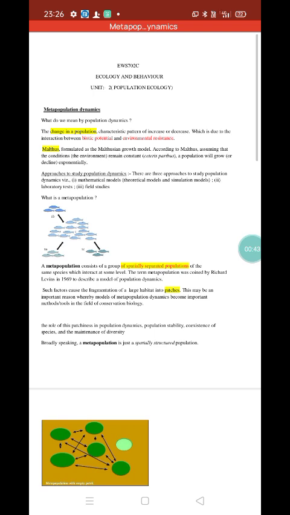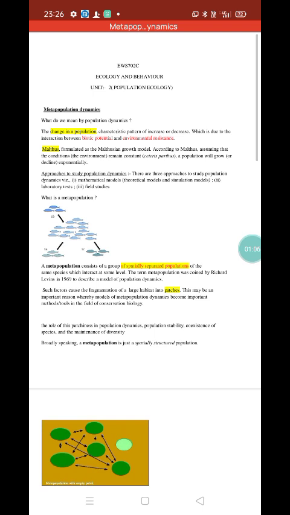And environmental resistance means the growth rate being hindered because of certain predation or some accident because of which the organisms die away.